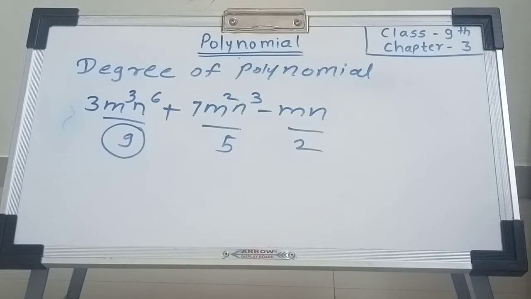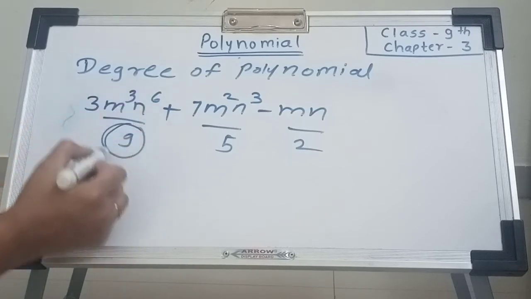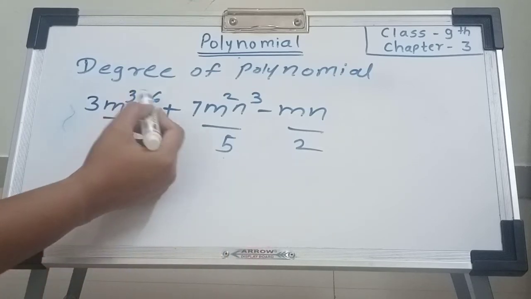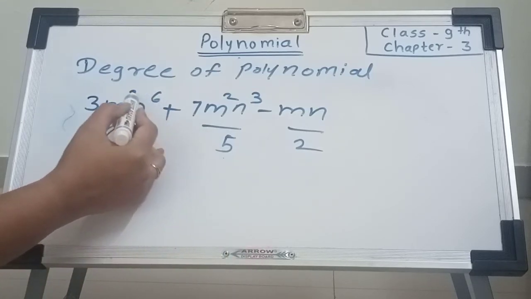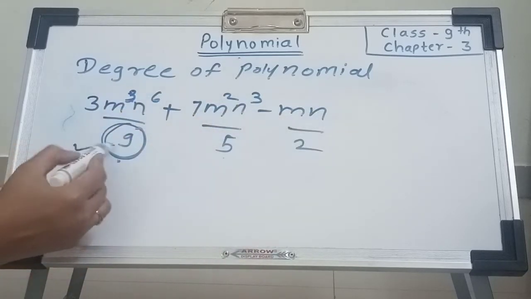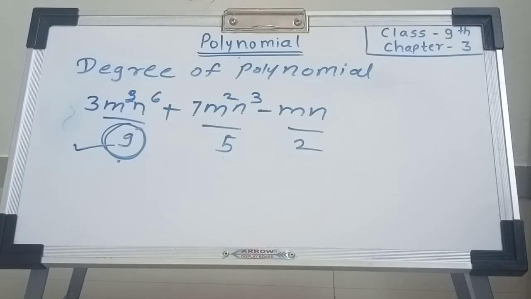The highest sum of the powers of variables in each term of the polynomial is called the degree of the polynomial. This is the definition. What is the definition? The highest sum of powers of variables in each term of the polynomial is called the degree. Find the degree of each term when there are two variables: 3 plus 6, 9, 2 plus 3, 5, 1 plus 1, 2. The highest degree is 9. Hence the degree of this polynomial is 9.